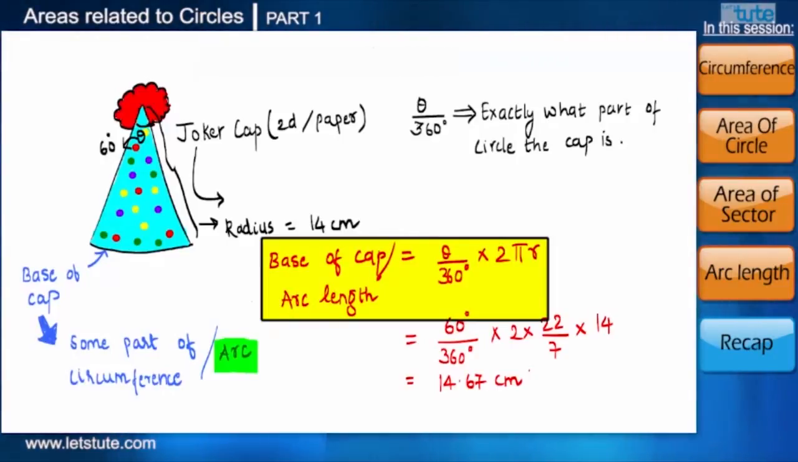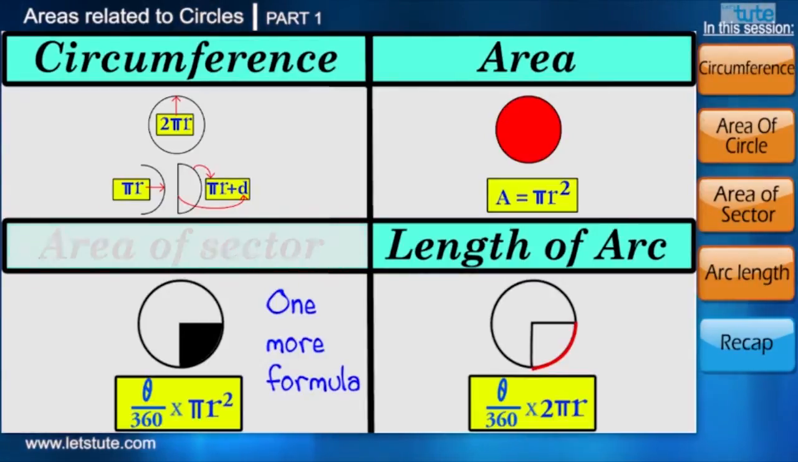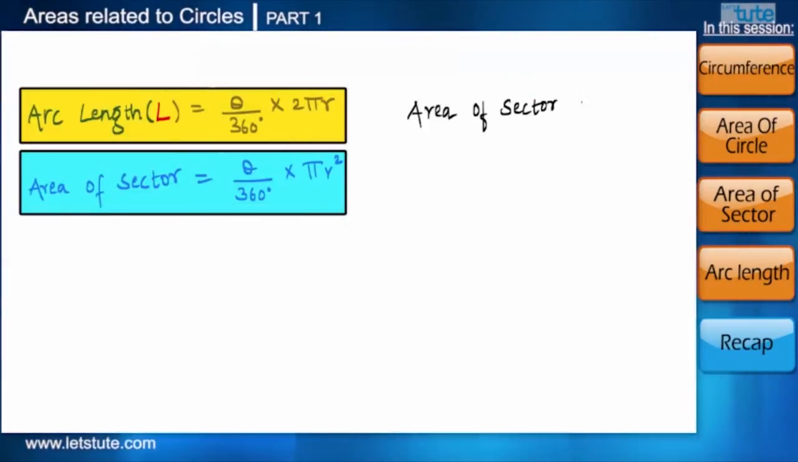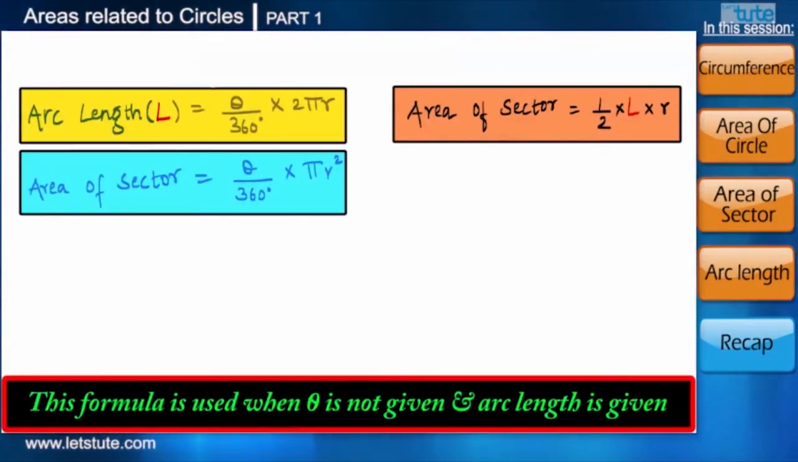Now here we are done with 4 formulae related to a circle. We will be dealing with one last formula before ending this session, which we will derive on our own. Let me tell you one more formula to find the area of the sector, which is half multiplied by arc length multiplied by the radius. In a few simple steps, we will derive this formula from the formula of area of a sector.